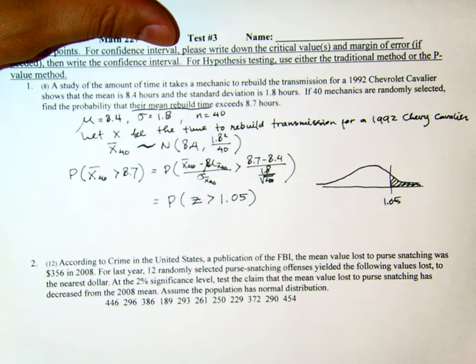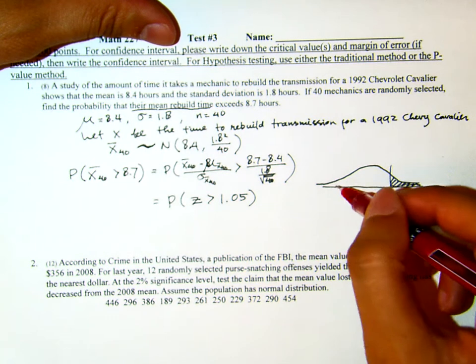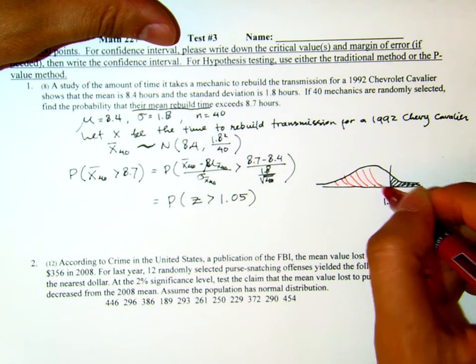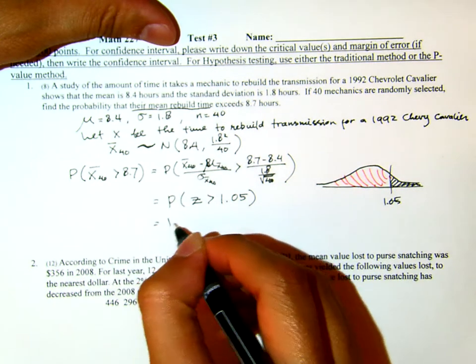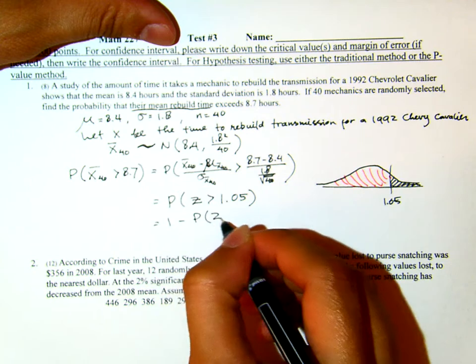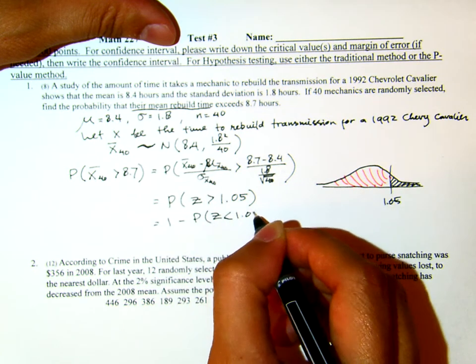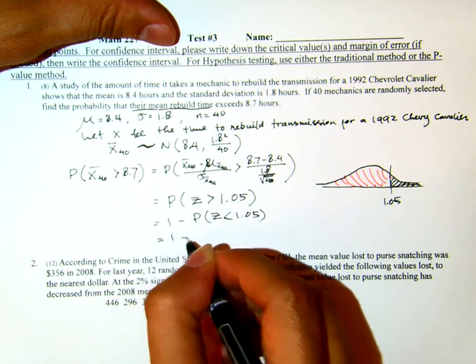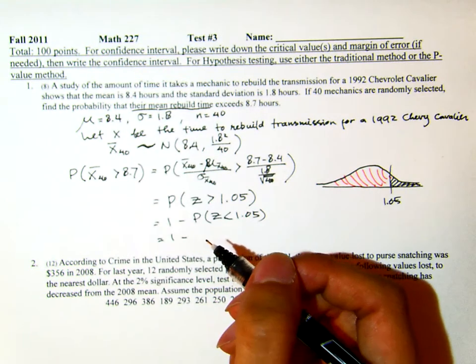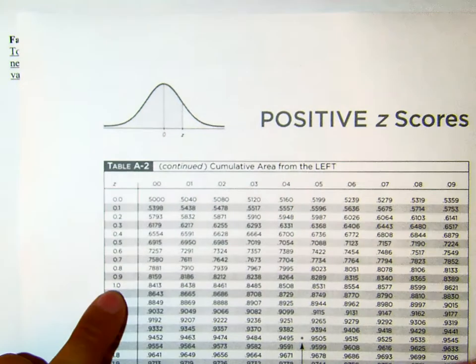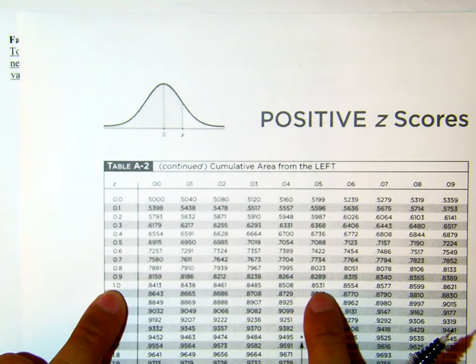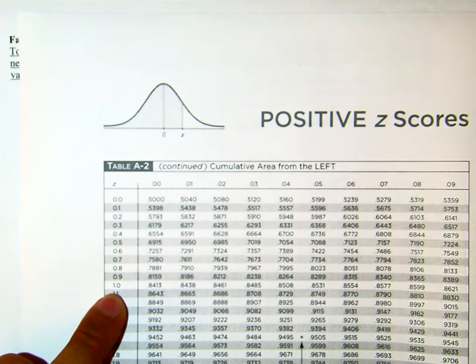Now if I use the table, it will give me this part here, right? The table will give me that part. Then this equals 1 minus the probability of Z less than 1.05. If I look at the table, 1.05, 0.8531.